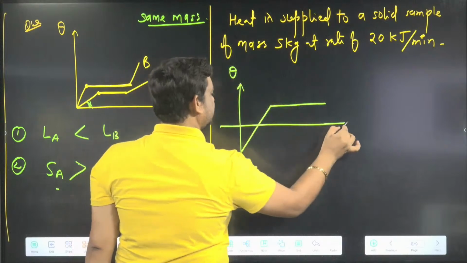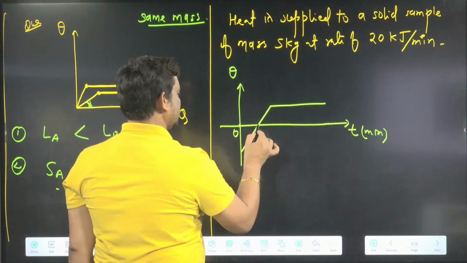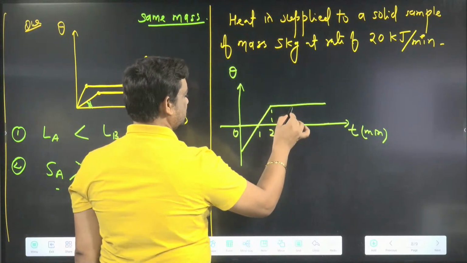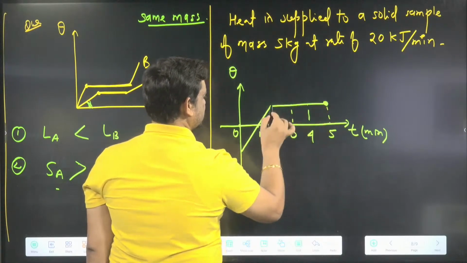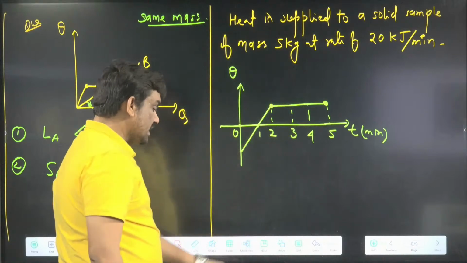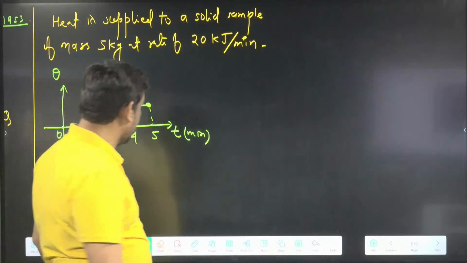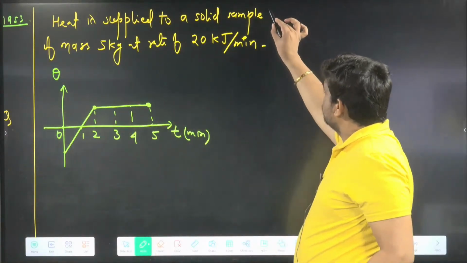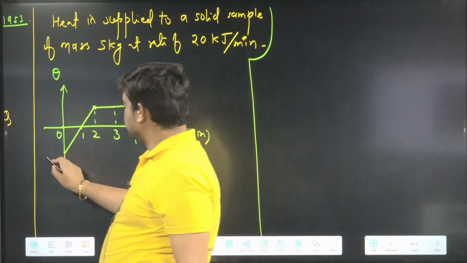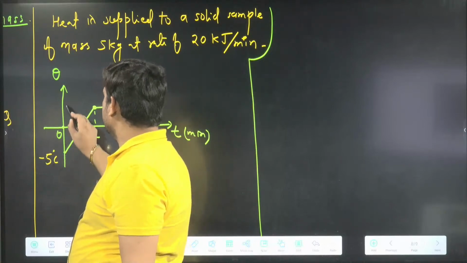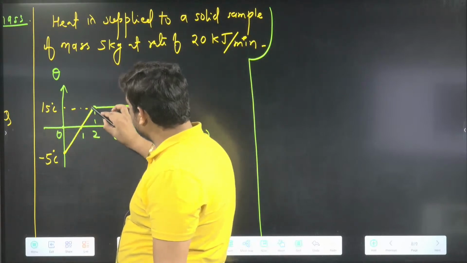Here theta and here time they have given, and the time is given in minutes. Here they have given 0, then this is 1, this is 2, then 3, then here we have 4, and here we have 5. In this question they are asking two things: find latent heat and find specific heat. First, in this process, the temperature is given as -5 degrees Celsius, and here 15 degrees Celsius. Now this process is happening for how much time?